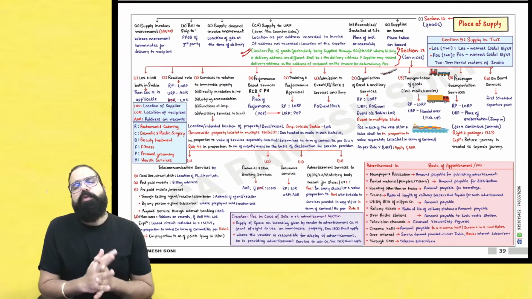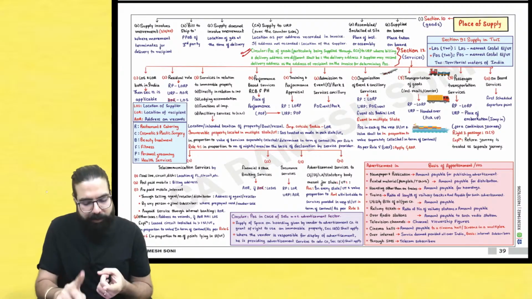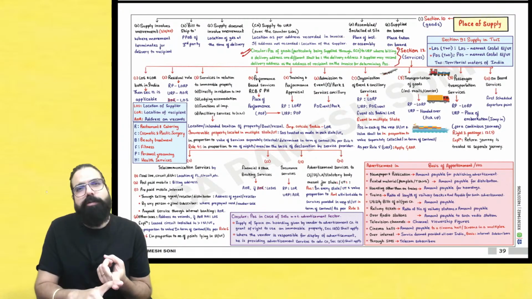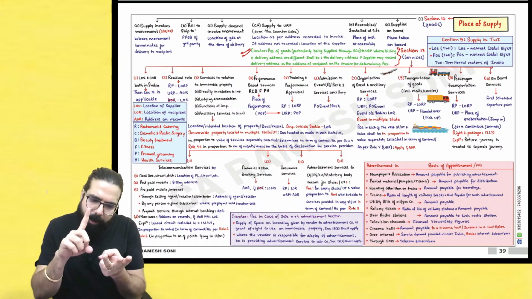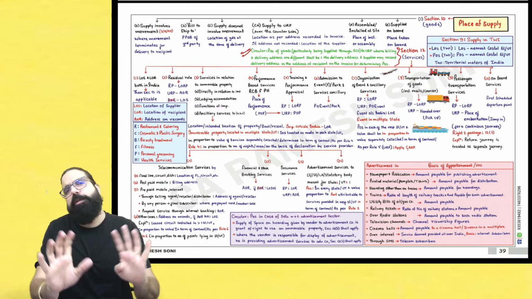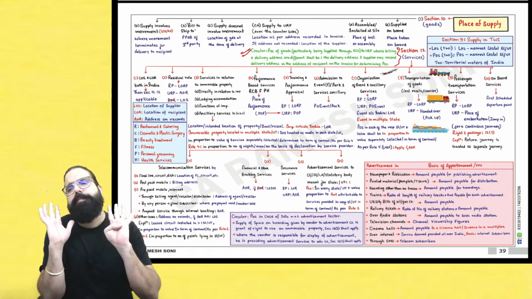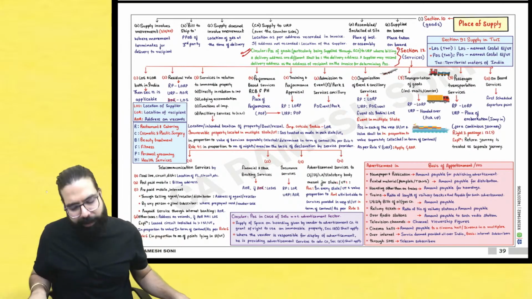Now listen, all the students who are writing their exam in the May 25 attempt, listen to me very carefully. First thing first, you will do the RTP. The RTP which is applicable for your January and the RTP which is applicable for your May. And you will read the amendments which are applicable for your January and the amendments which are applicable for your May. Amendments also and RTPs also. You must solve it and go.